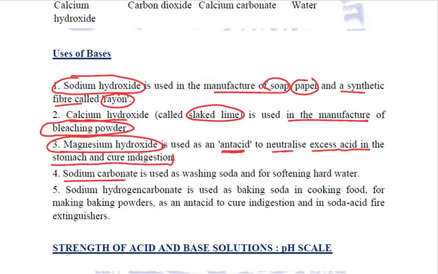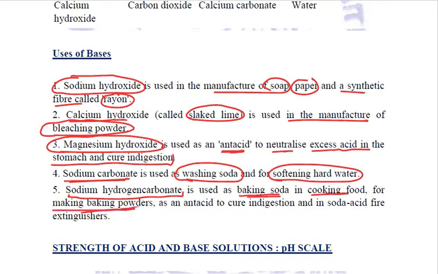Next is sodium carbonate. This sodium carbonate is used as washing soda. It is also used for softening hard water. Next, sodium hydrogen carbonate. This is a very important compound. It is used as baking soda in cooking food. It is used for making baking powders.